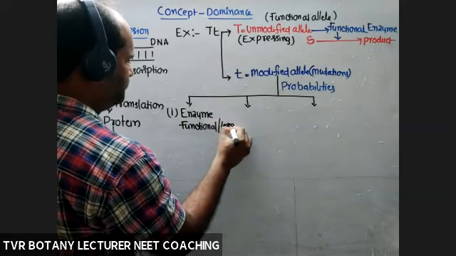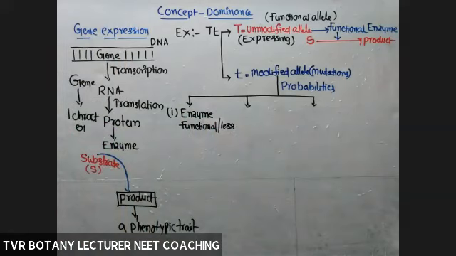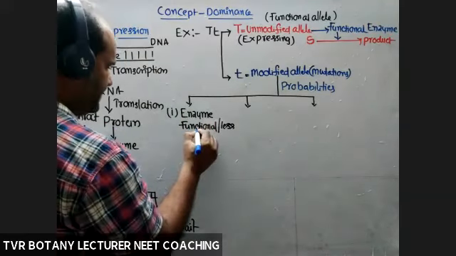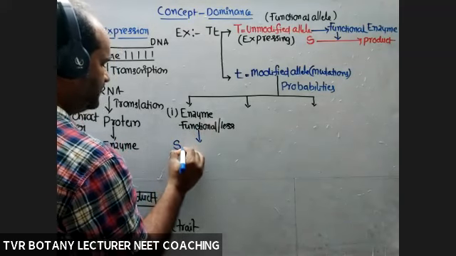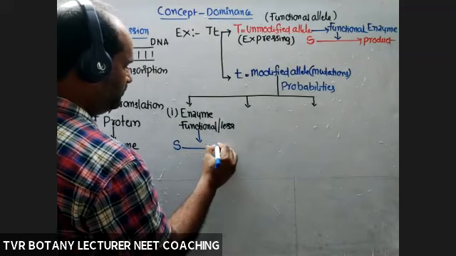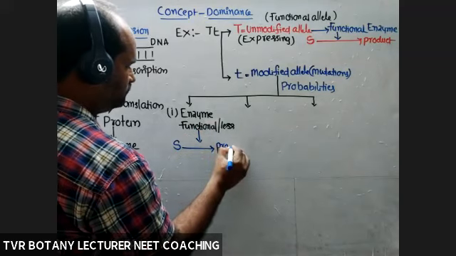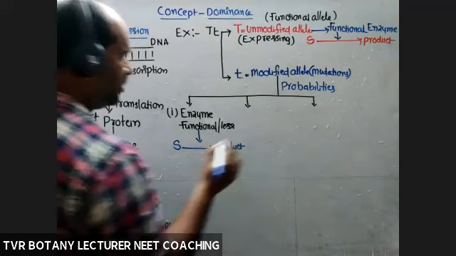Overall it is functional, less functional or completely functional, and this enzyme is able to transform substrate into product.